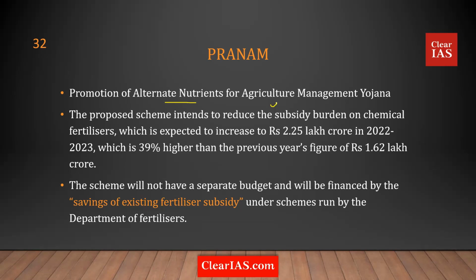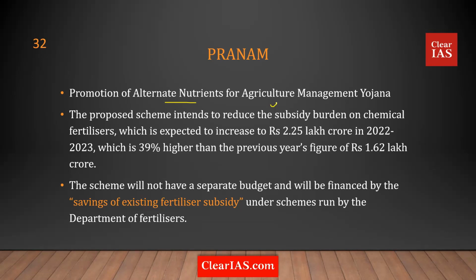It has become a huge burden for the government, and government has said, see, we are launching a scheme for the promotion of alternate nutrients. What nutrients? Biofertilizers, bionutrients, or natural. You are going to promote something like organic farming, natural farming.